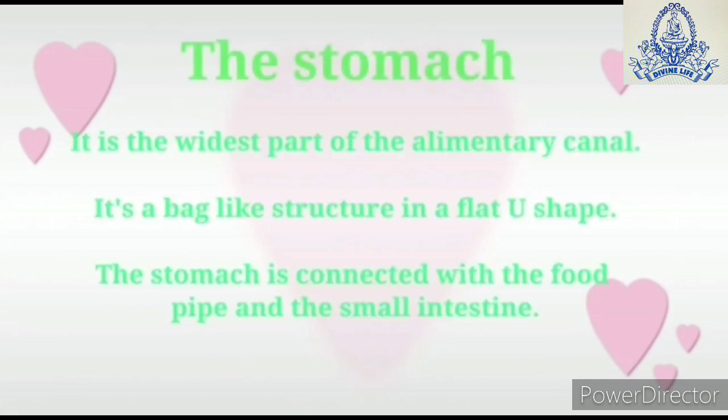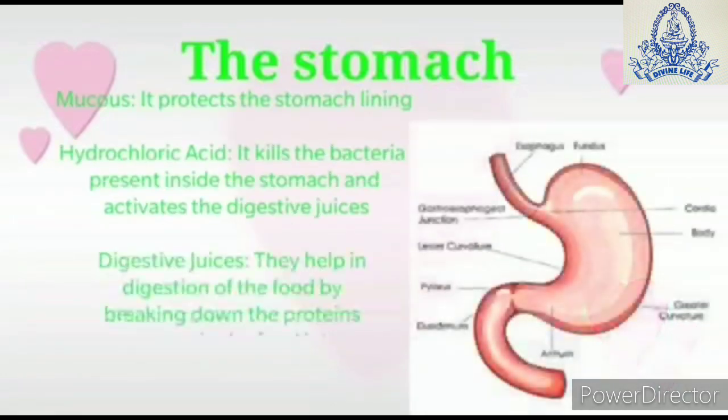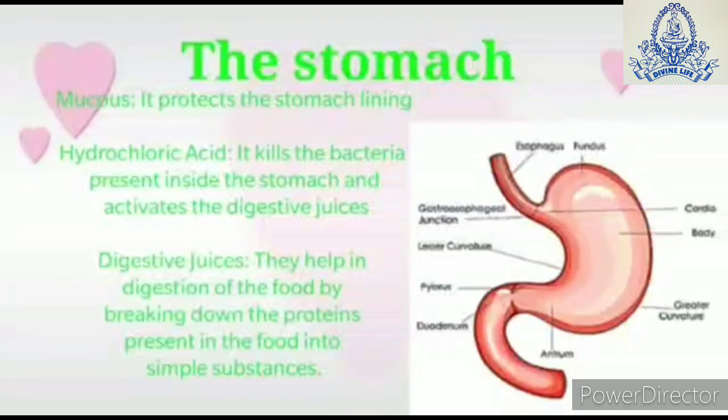Now the food pipe is connected to the stomach. The stomach is the widest part of the alimentary canal and it is a bag-like structure. The stomach is connected with the food pipe and the small intestine. Here you can see the diagram of the stomach, which at one end is connected with the food pipe and at the other end is connected with the small intestine, and it is a bag-like structure.